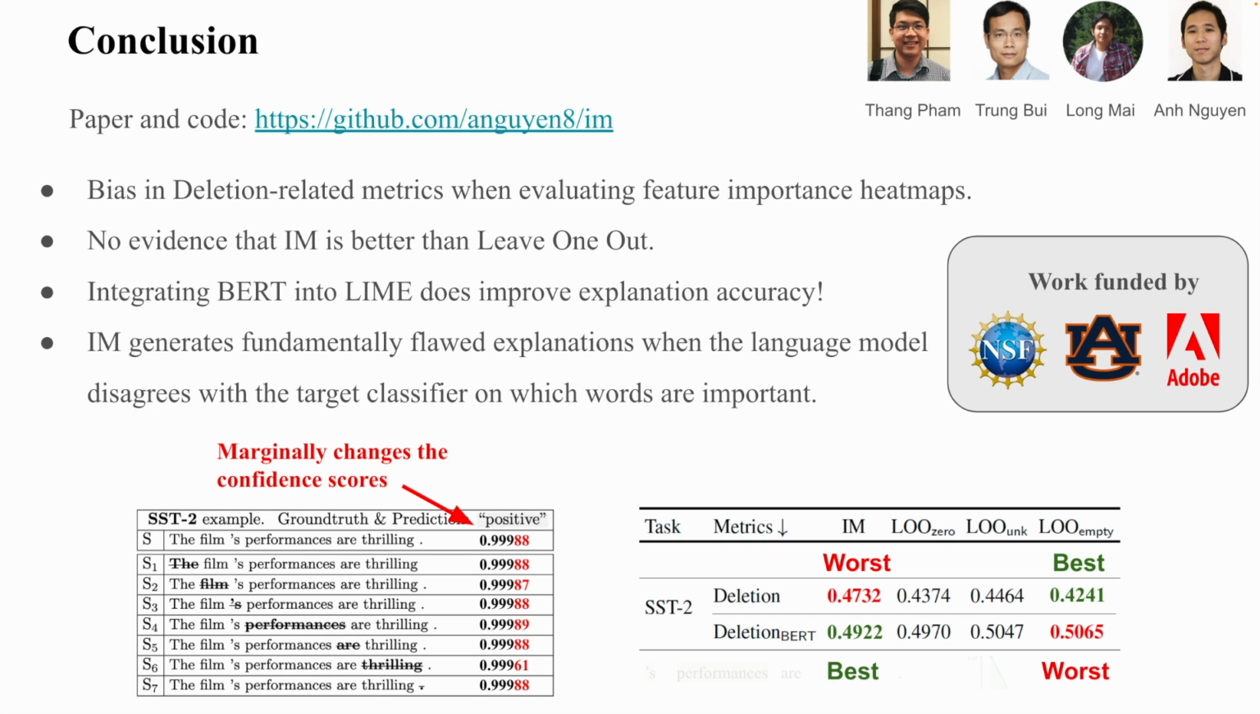In sum, we find that there exists a bias in deletion-related metrics when evaluating feature importance heat maps. We find no evidence that IM is better than the simple leave one out, but integrating BERT into LAM does improve explanation accuracy. Most importantly, IM generates fundamentally flawed explanations when the language model disagrees with the target classifier on which words are important. This research was funded by National Science Foundation, Auburn University, and Adobe Research.